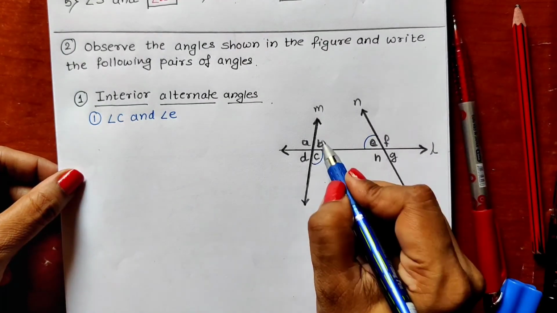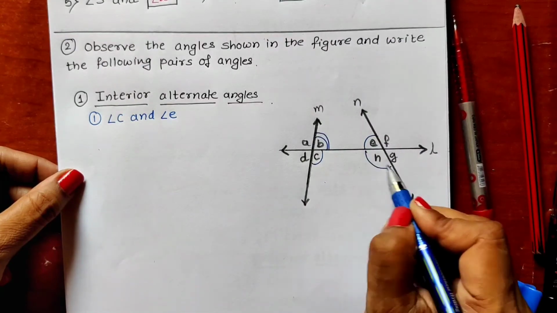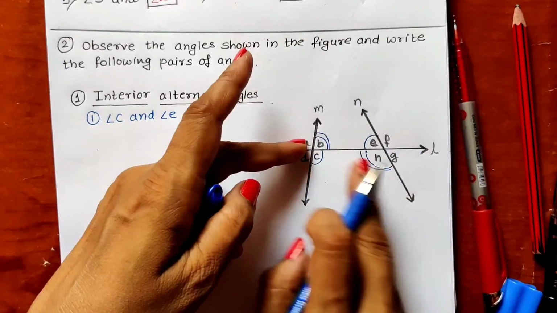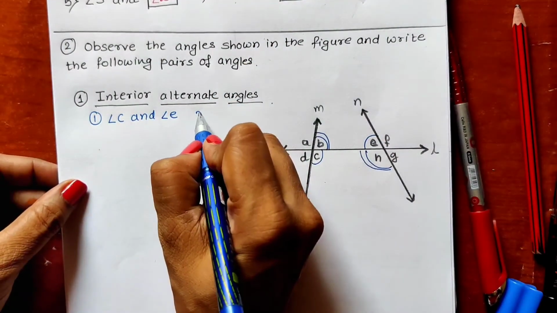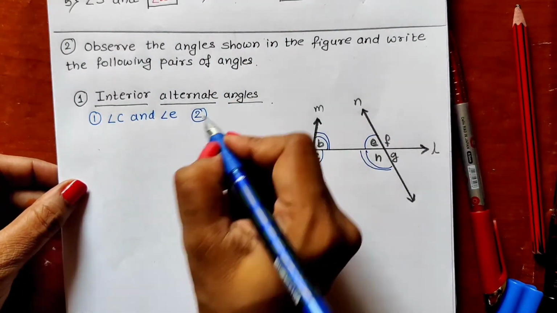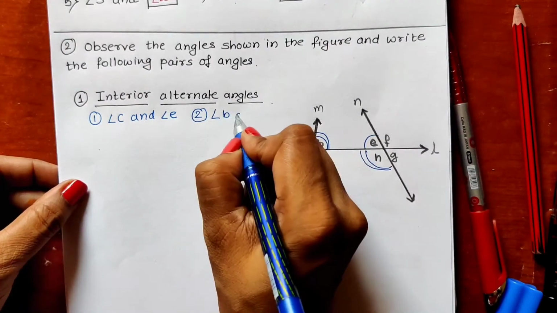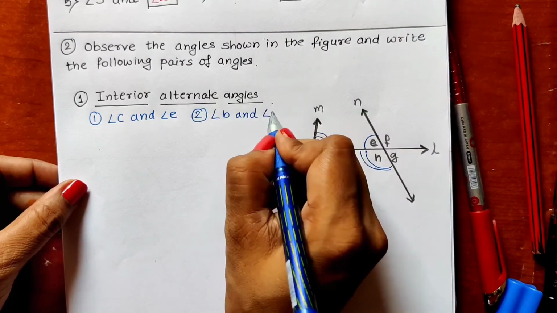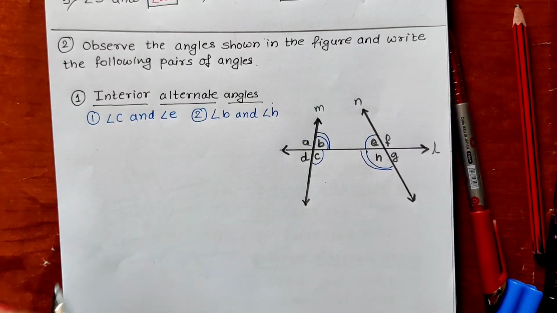Second pair we can write, angle B and angle H. Again they are opposite but inside these two lines. So the second pair is angle B and angle H. Okay, so in this way we have written interior alternate angles.